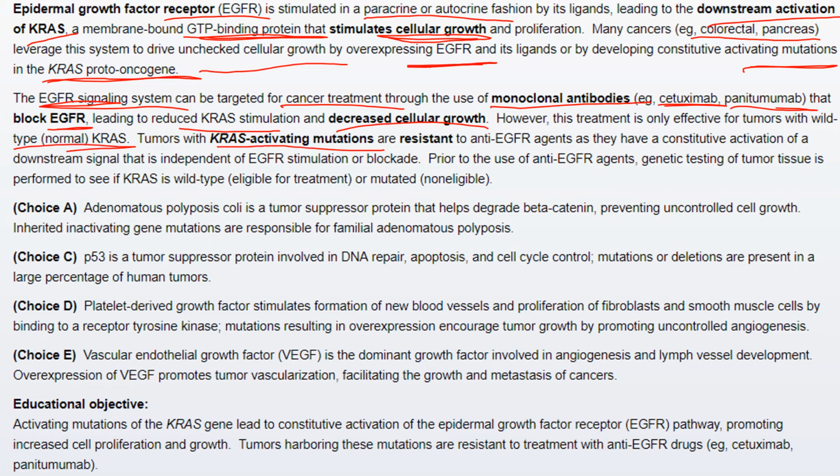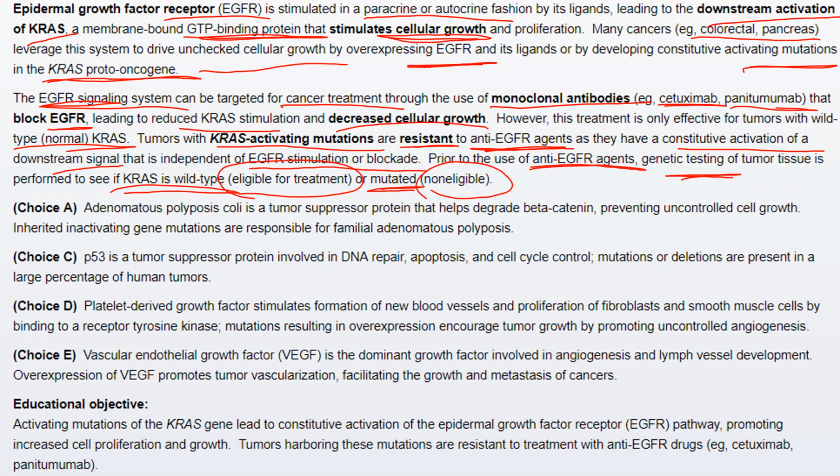Tumors with KRAS activating mutations are resistant to anti-EGFR agents, as they have constitutive activation of downstream signal that is independent of EGFR stimulation or blockade. Therefore, prior to the use of anti-EGFR agents, there should be genetic testing of the tumor tissue to see if KRAS is wild type, that is normal and eligible for treatment, or mutated, which is not eligible for treatment.